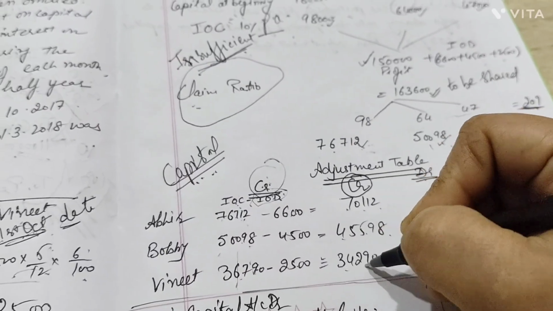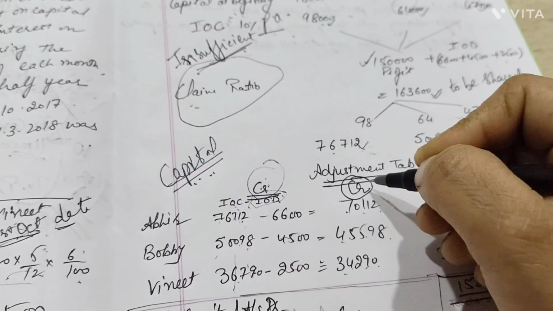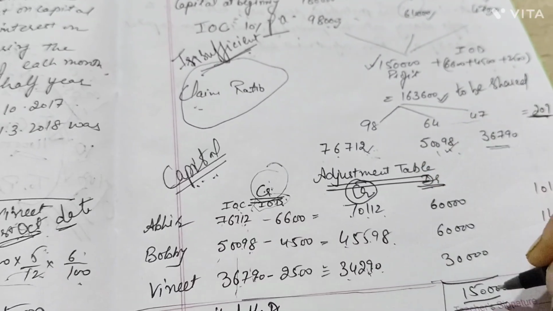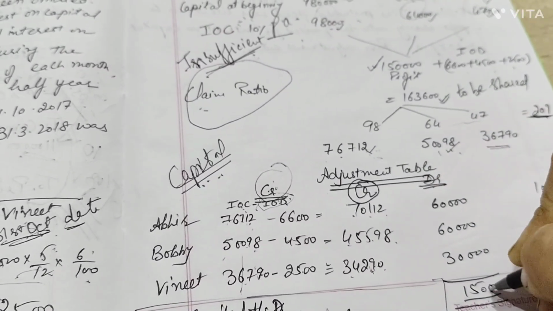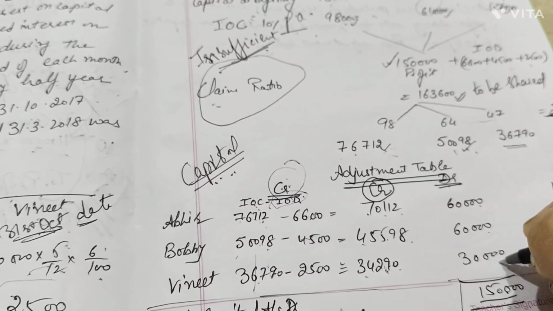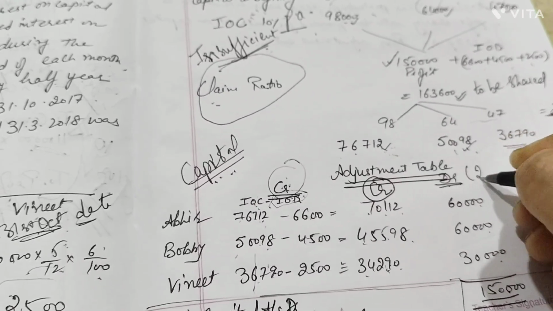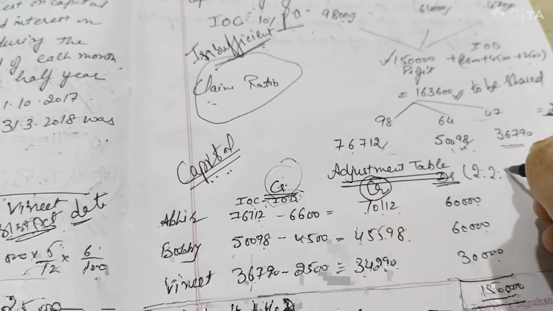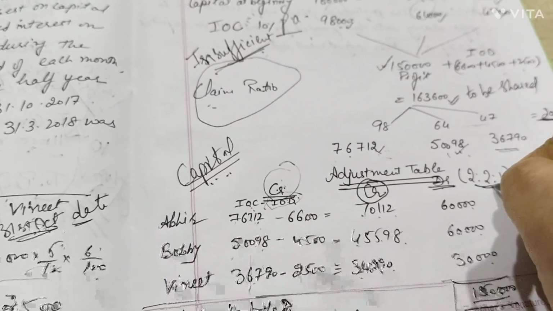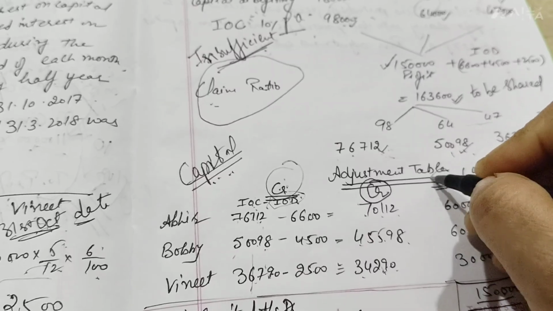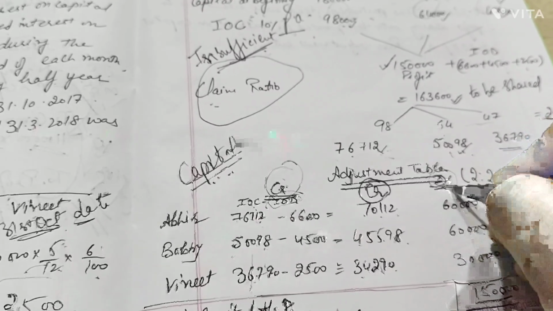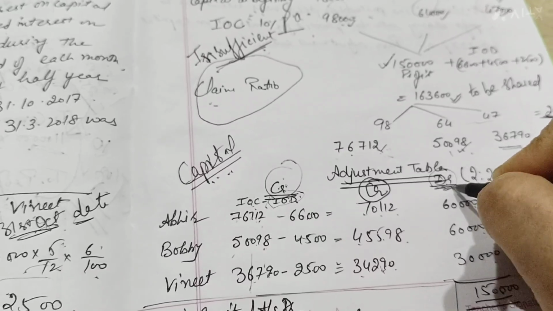45,598 and 34,220. Instead of doing this, what they have done, the total 1,50,000 profit they took to their home in 2 to 1 ratio. In their profit sharing ratio, they did it wrong, so we have to take it back. So we put it on the debit side here in the adjustment table, because these are to be debited in your capital accounts, right?